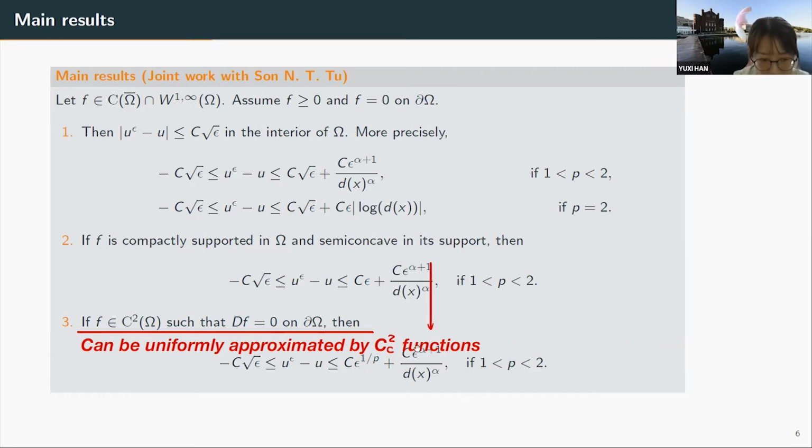And actually, this result is not hard to show. What we did is, for this case, our function can be uniformly approximated by compactly supported C2 functions. So we will take our second result and pass everything to the limit, and this can be done. So the third result is deduced from the second one.